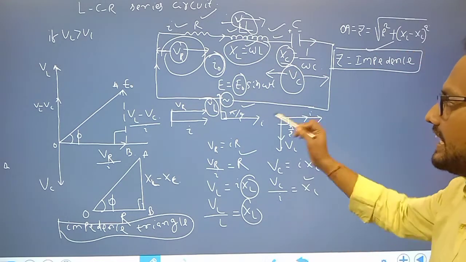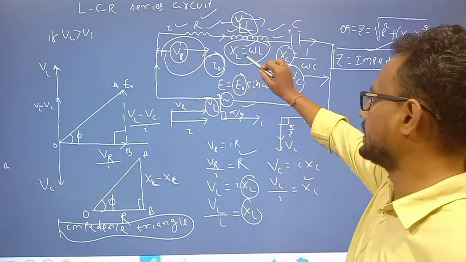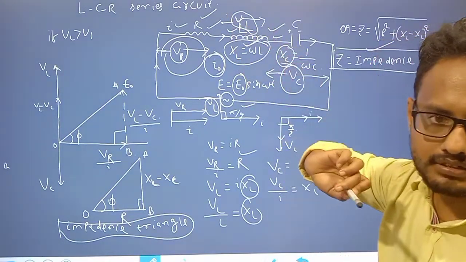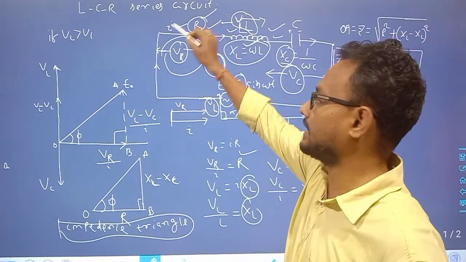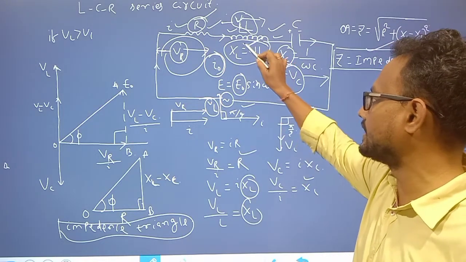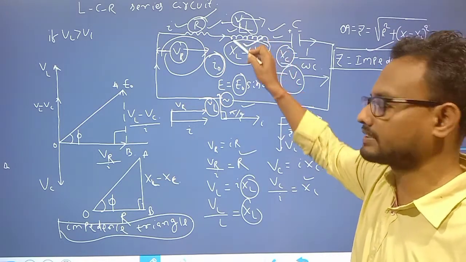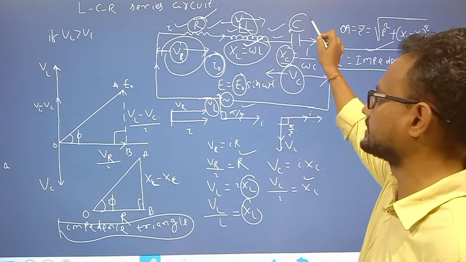Clear? Resistance in a resistor circuit, inductive reactance XL in an inductor circuit, capacitive reactance in a capacitor circuit.